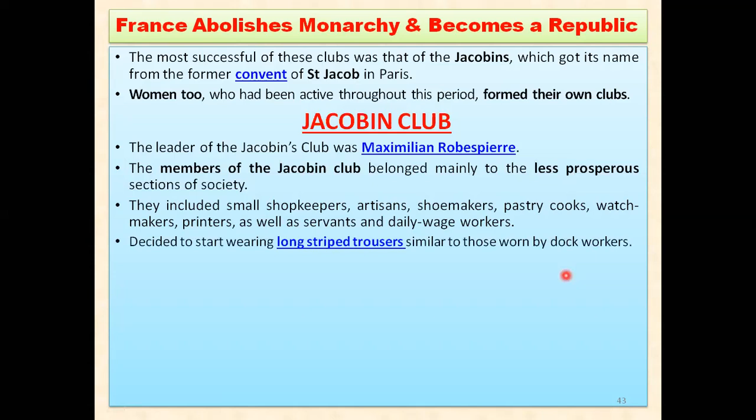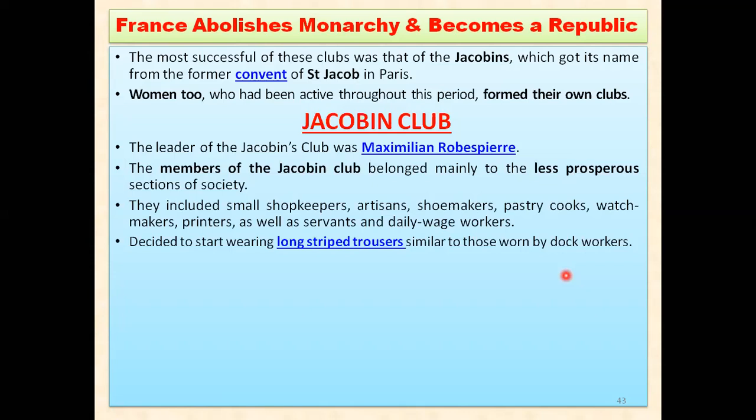And what they decided, to identify themselves and to make themselves separate from those people who were rich, was to wear long striped trousers. You can say that the trouser starts from the waist and ends at the ankle.